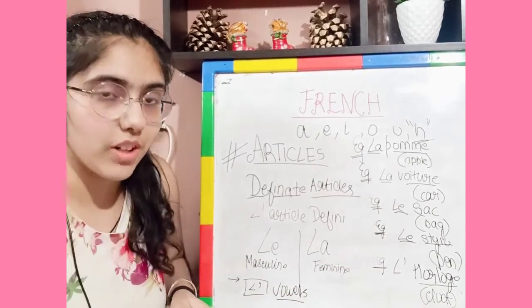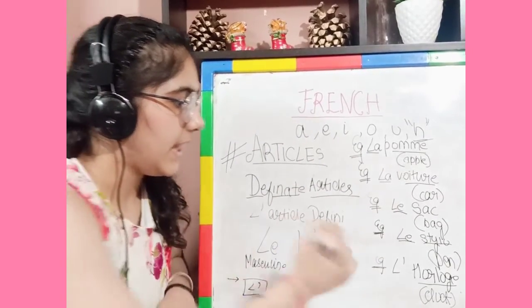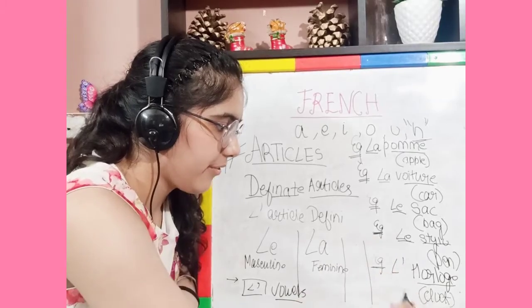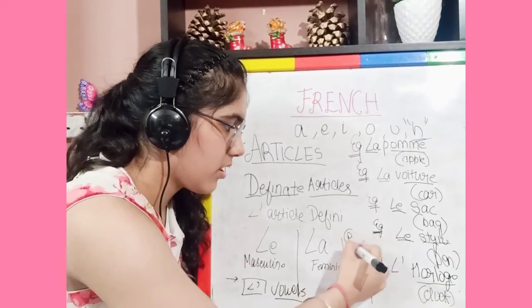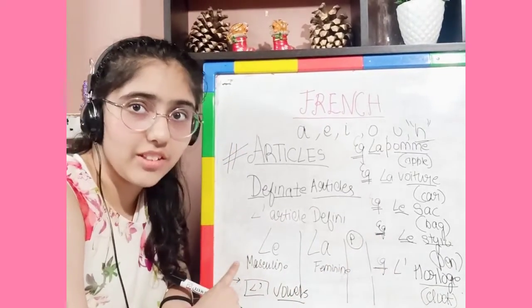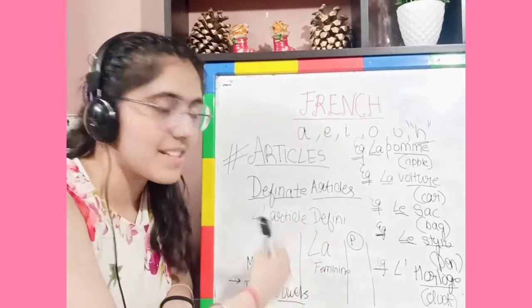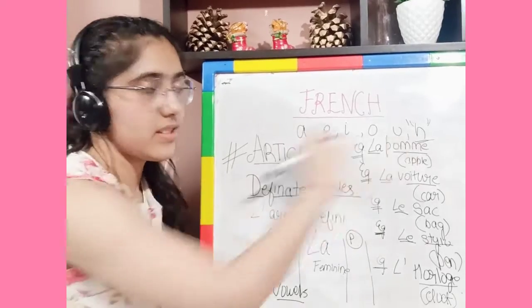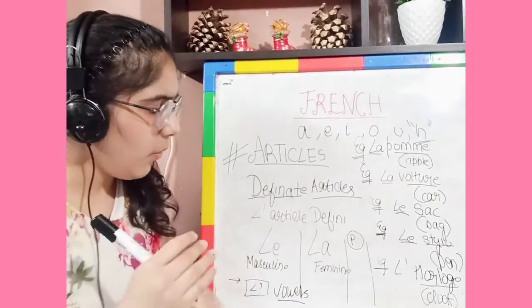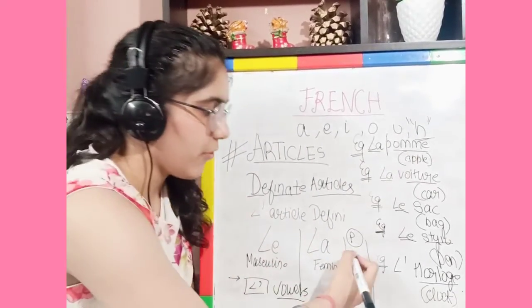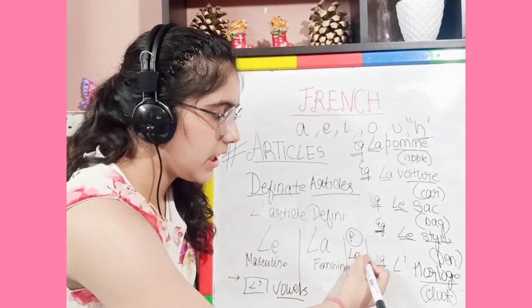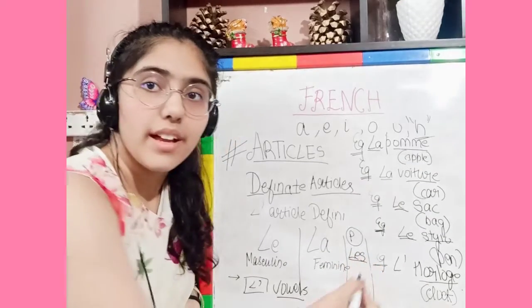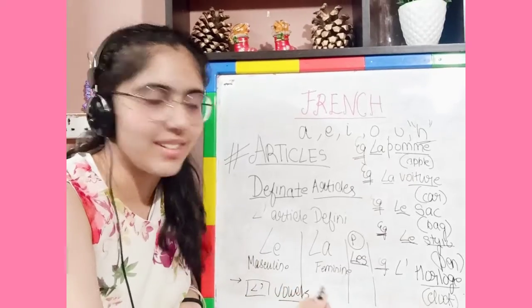Now I'll give you another example of the plural version. We have talked about masculine singular, feminine singular, and the words which start with a vowel, but they are singular. Now what about the plural? For that we have l, e, s, les. This is the word for plural.